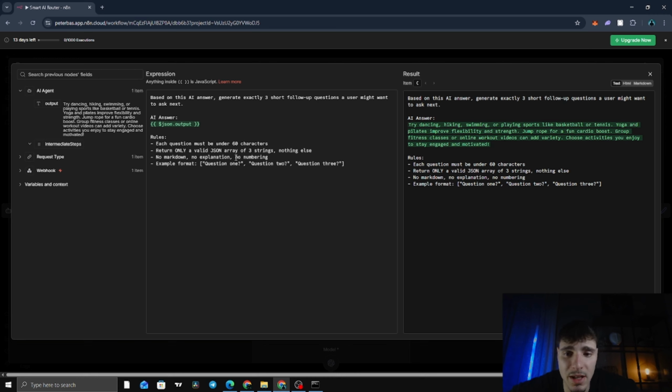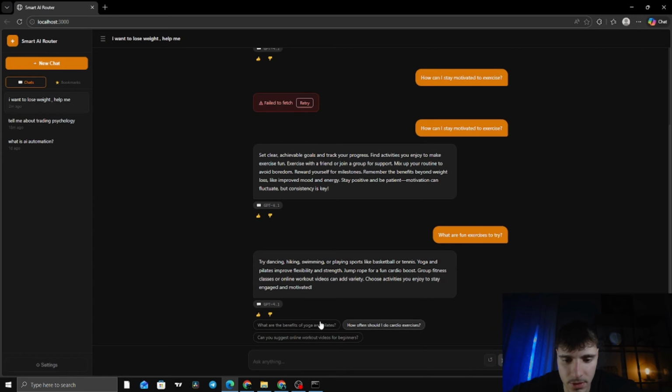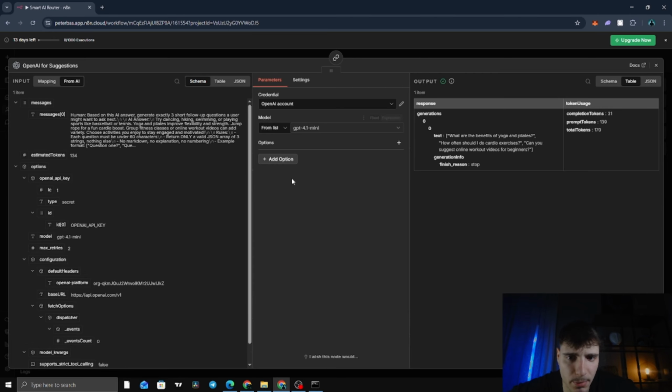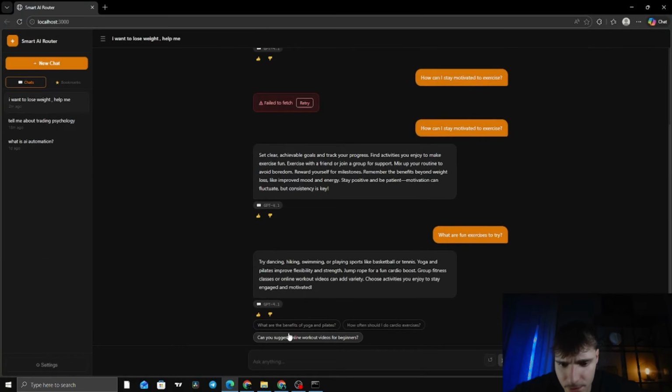Example format: question 1, question 2, and question 3, as you can see here. For this case, it uses GPT 4.1 mini. It's very fast and cheap for this kind of task. And notice the fallback in the code.